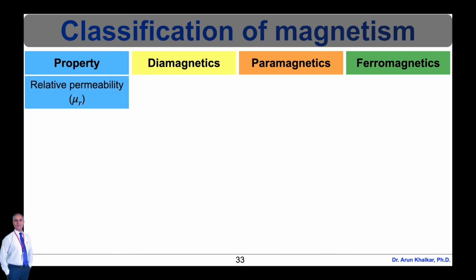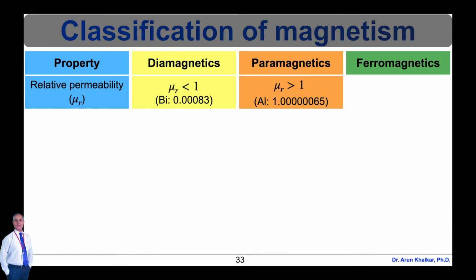Next property is relative permeability, that is mu r. For diamagnetics, mu r is less than 1. For example, for bismuth, it is 0.00083. For paramagnetic materials, mu r is greater than 1. For example, aluminium, which has the value 1.0000065. Similarly, for the ferromagnetics, the relative permeability value mu r is very much greater than 1, for example, Fe, which has over 1 lakh.